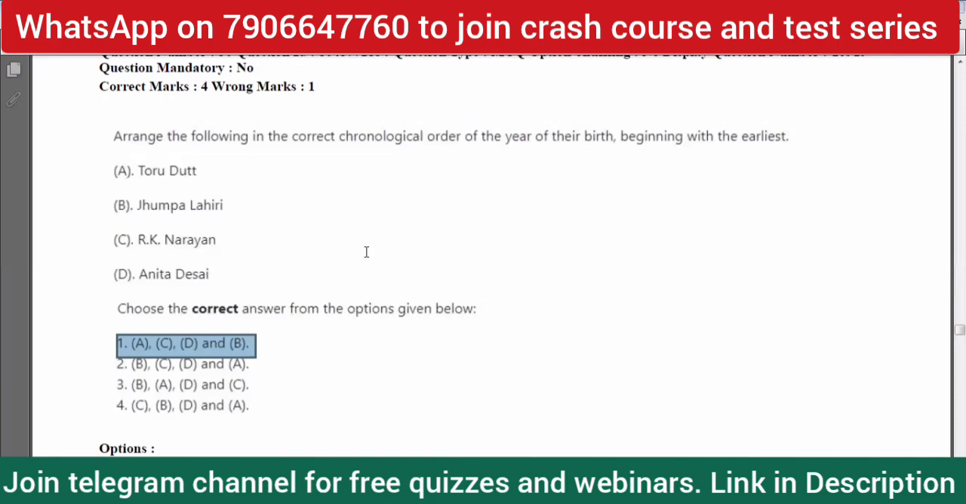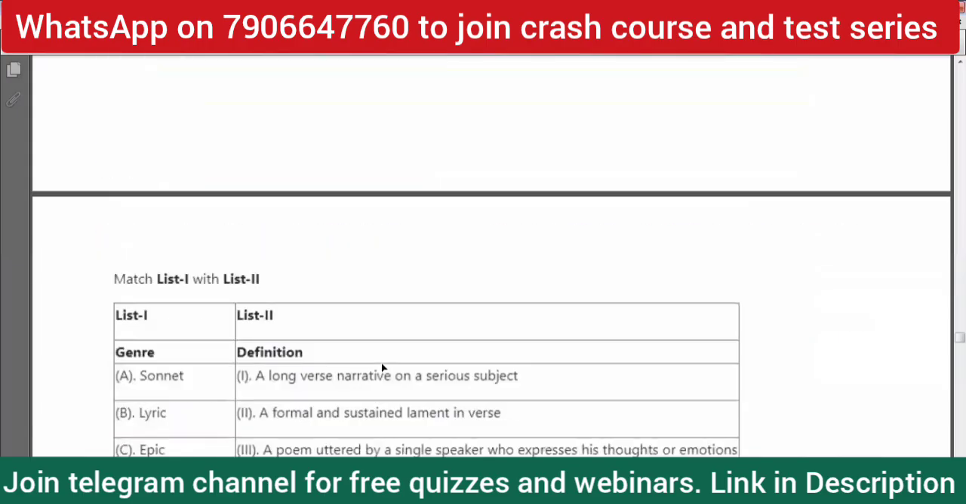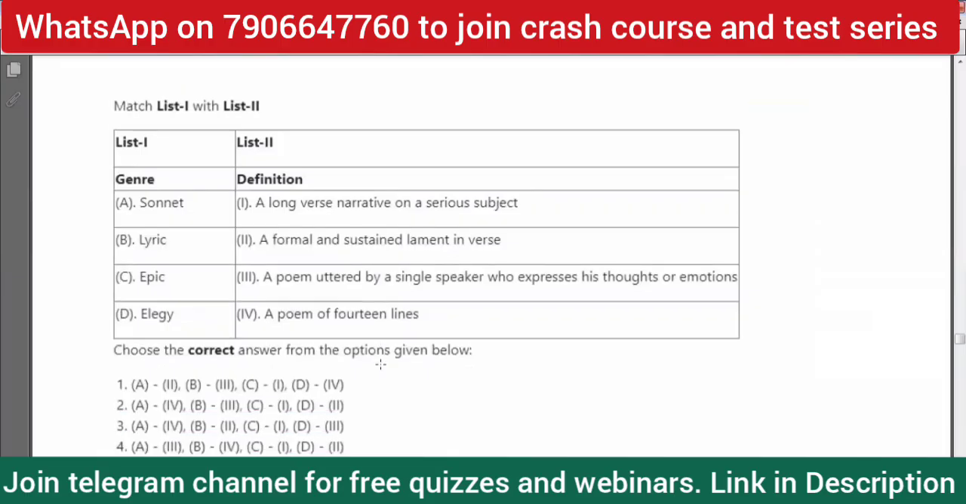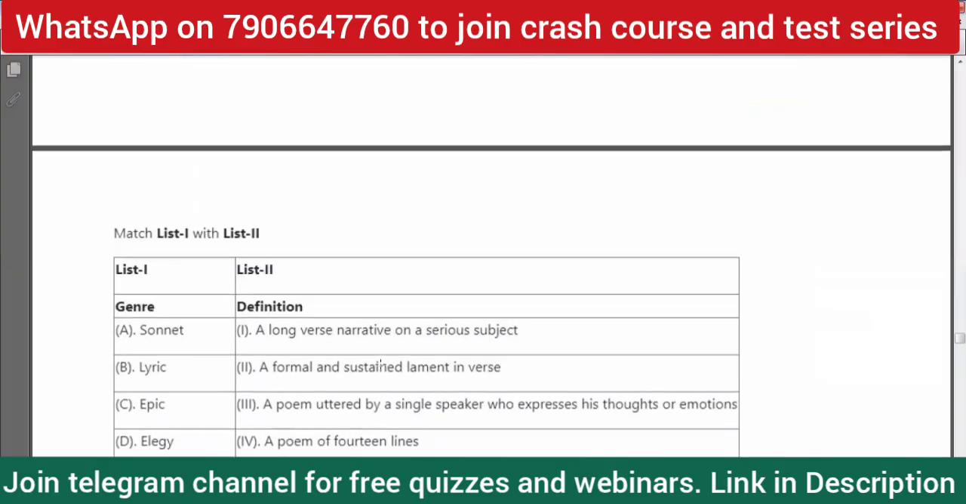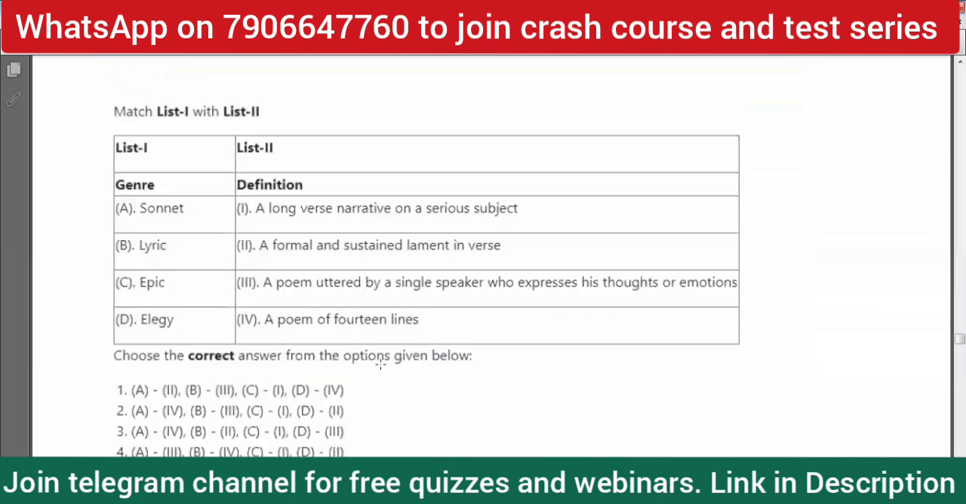Yeah. So question 51, we have again column matching. There are so many column matching questions in this section. In 2023, we had an assertion reason question, but so far, as you can see, there is no assertion reason question, but let's see if we come across one or not. Now question number 51, and we have again another column matching, with genre and definition. So sonnet, lyric, epic, elegy.